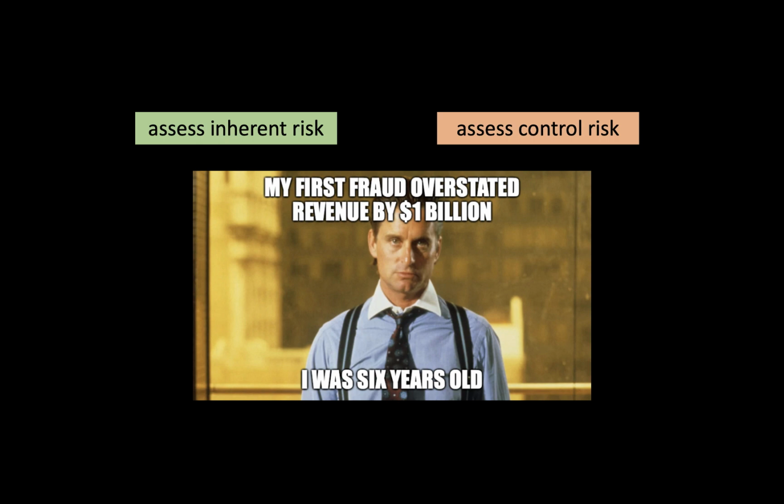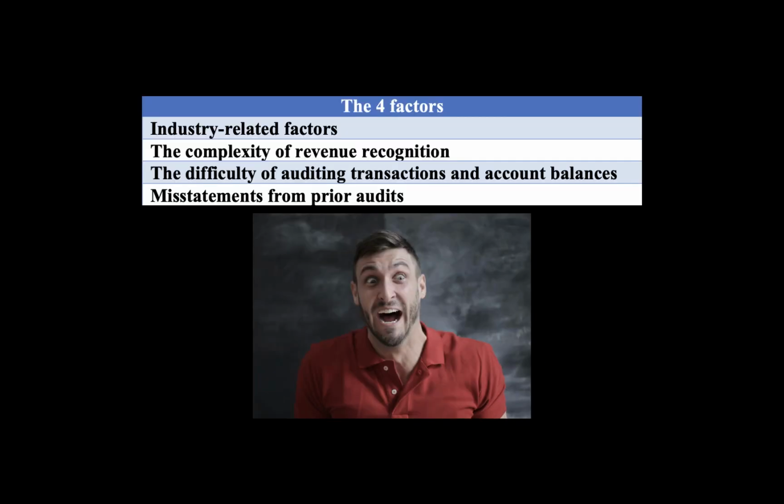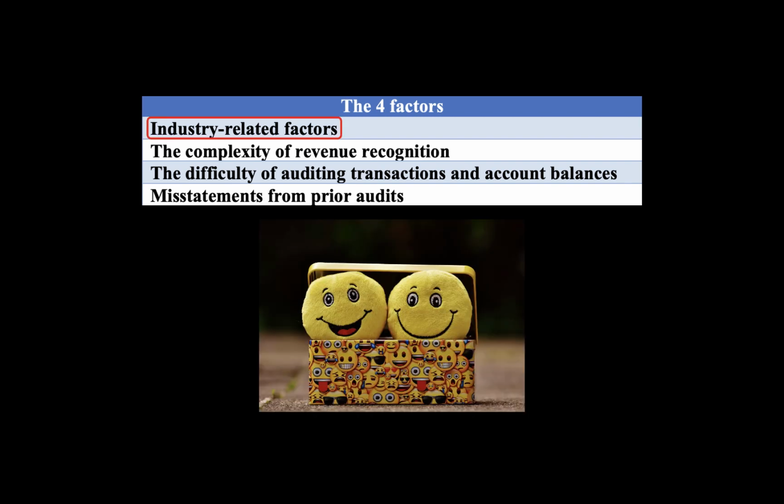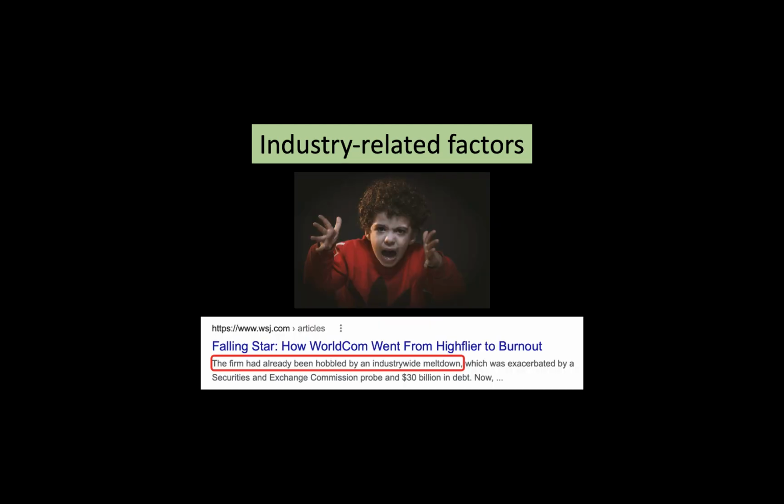The auditor therefore needs to do two things: assess inherent risk for revenue accounts and assess control risk for revenue accounts. Inherent risk is the risk a material misstatement will occur in the absence of internal controls. Now, there are 4 factors that affect inherent risk for revenue. Let's start with industry-related factors. An auditor should always look at trends in a client's industry when assessing inherent risk. If the company's industry is in decline, for example, there might be pressure to overstate sales.